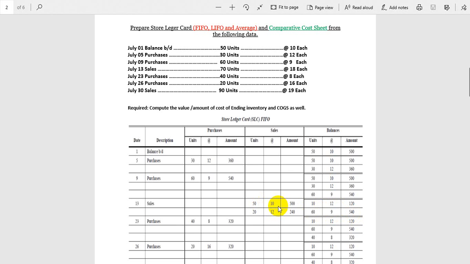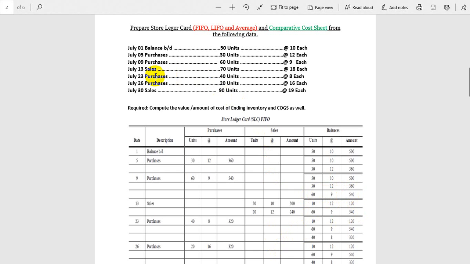Okay guys, so we have to sell 70 units. So first we sold how much? 50 units, and 70 minus 50, the remaining is 20. So we will sell 20 units out of 30. So how many remain? 10 units at the price of 12, that is 120. We did not get any change here. 60 units will remain the same.